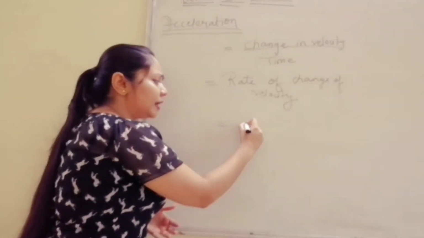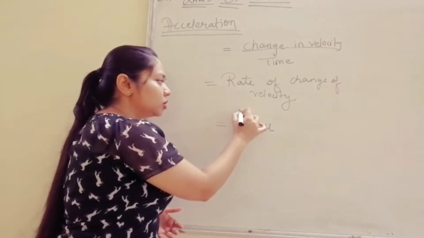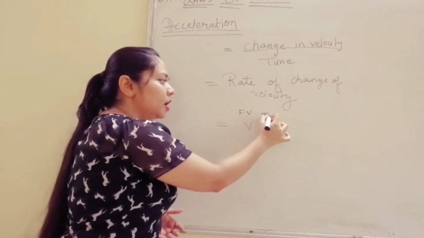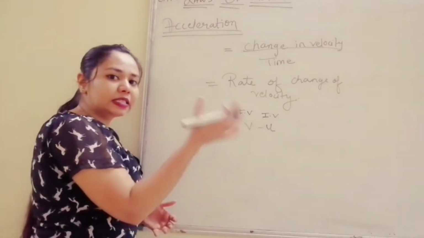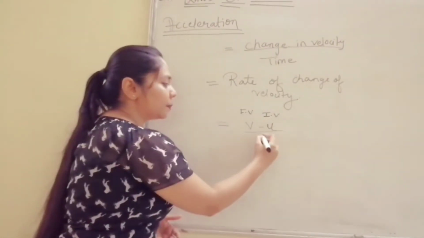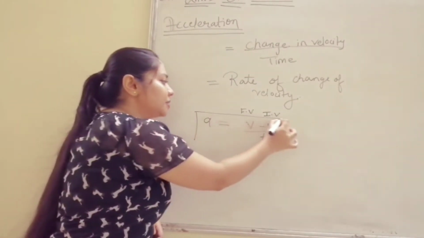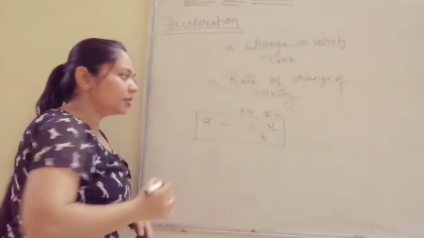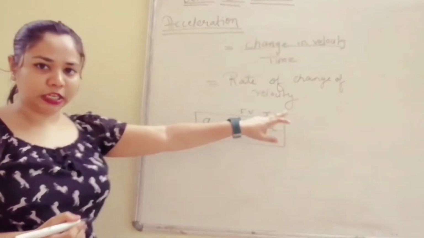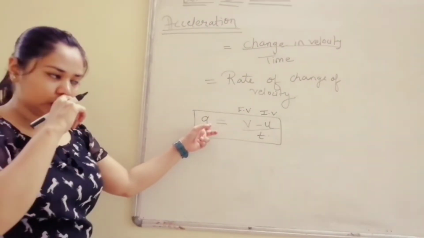So final velocity will be v. Let us suppose initial velocity is u. So this is my final velocity, this is my initial velocity. Final minus initial is nothing but change in velocity upon time, small t. And this is the formula for acceleration. Final velocity minus initial velocity upon time is nothing but acceleration.